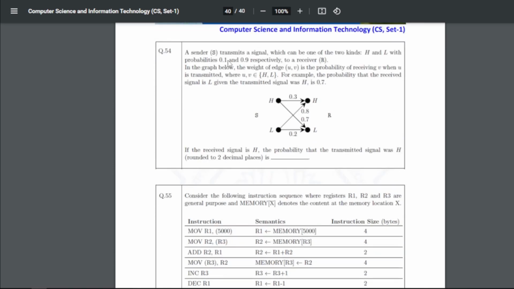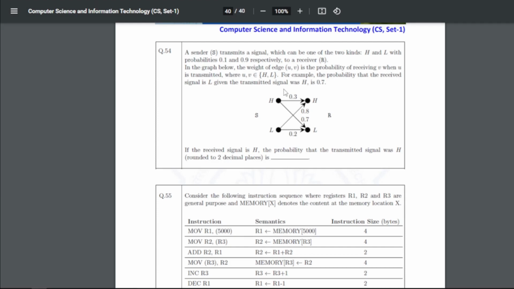The next question is: a sender S transmits a signal which can be one of two kinds, H and L, with probability 0.1 and 0.9 respectively, to a receiver. In the graph below, the weight is the probability of the receiver receiving V when U is transmitted, where U, V are a subset of H, L. For example, the probability that the received signal is L given the transmitted signal was H is 0.7.